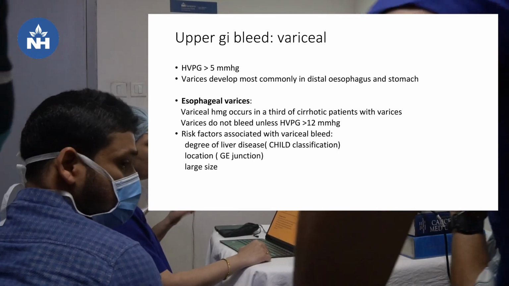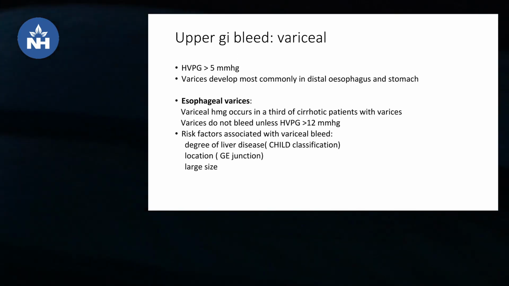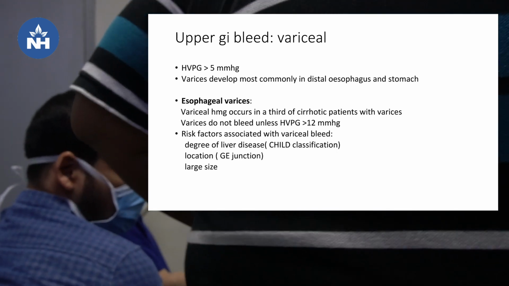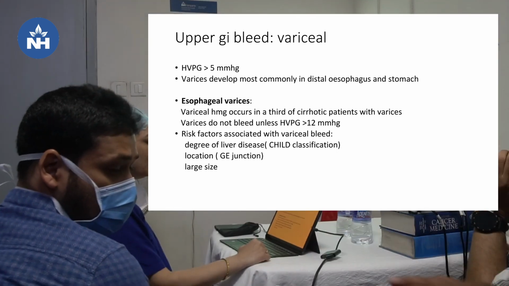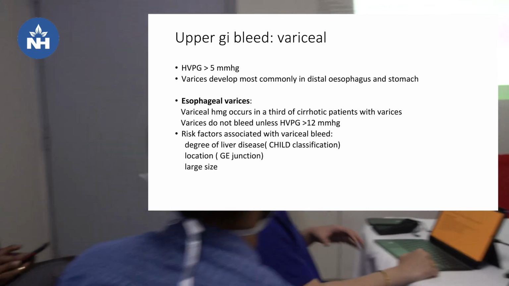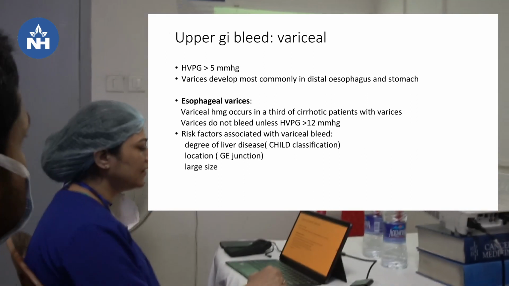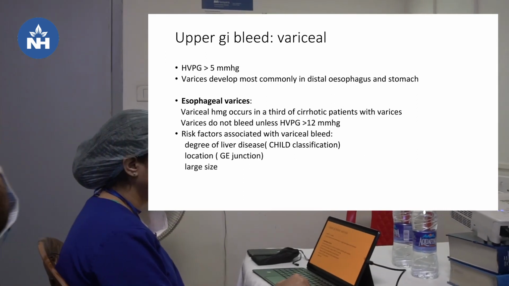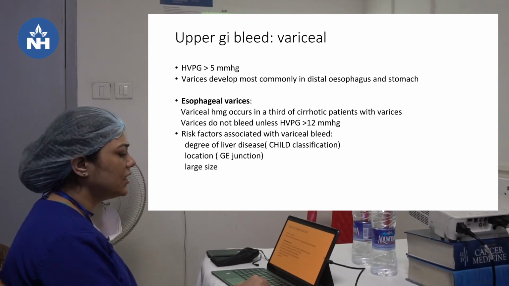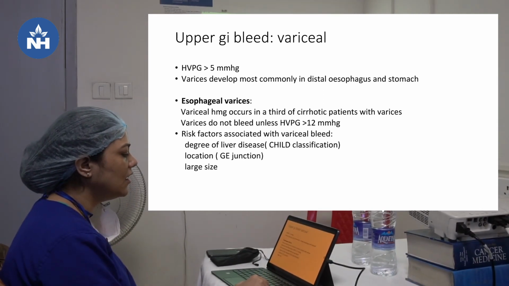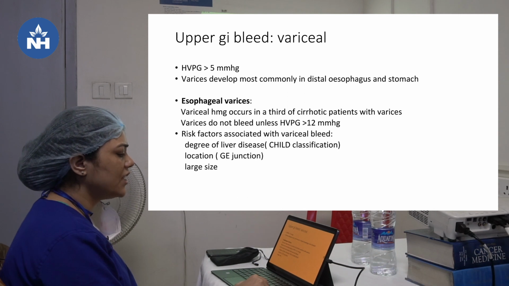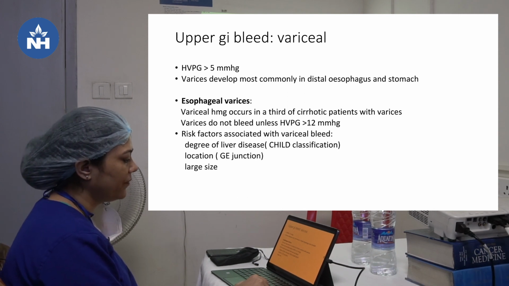And that was about the non-variceal bleed. Now the variceal bleed. Hepatic venous pressure gradient more than 5 mmHg. Varices develop most commonly in the distal esophagus and stomach, and esophageal varices are more common. Variceal hemorrhage occurs in a third of cirrhotic patients with varices and generally does not occur unless the HVPG is more than 12 mmHg, as explained by Dr. Devottam in the previous class.